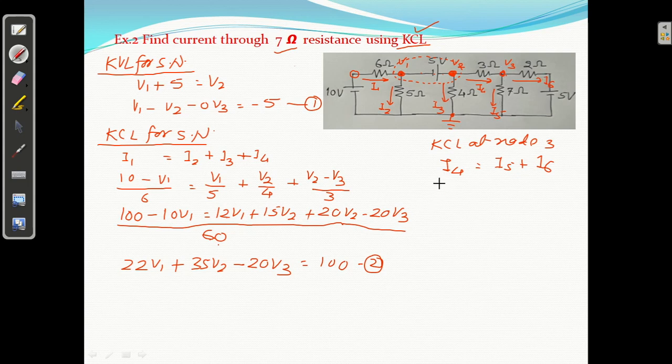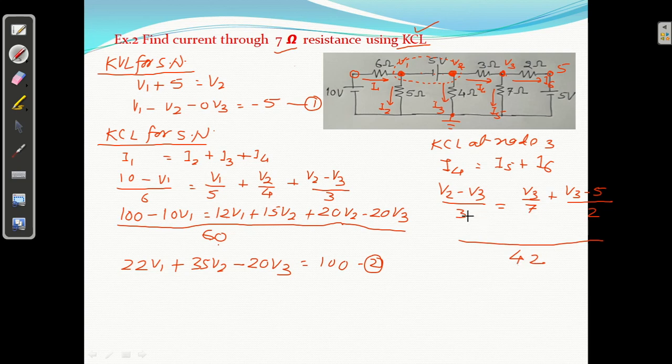I4 कितना है? V2 minus V3 upon 3 equal to I5, V3 by 7, plus यहाँ का क्या होगा? यहाँ का वोल्टेज कितना है? 5. So V3 minus 5 upon 2. LCM 42. 21 into 2, 42.